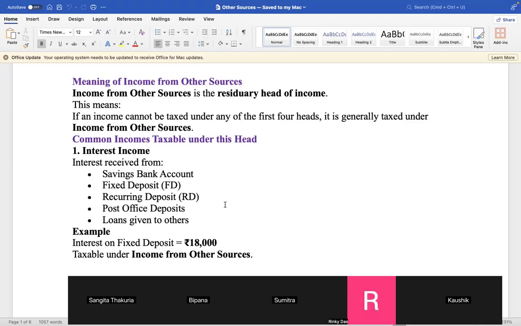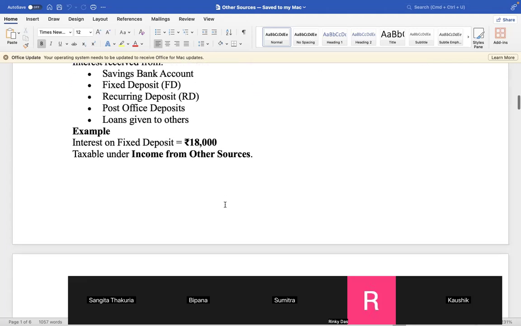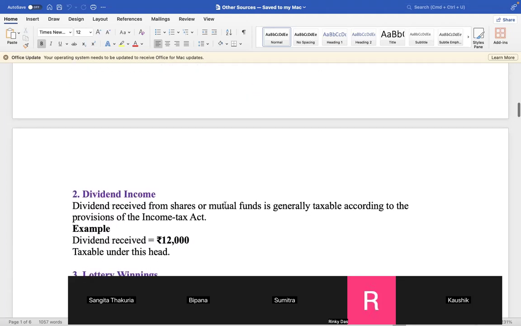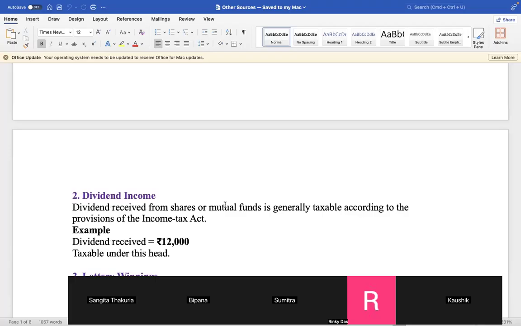One heading is clear, and next Sumitra will be explaining the next example of income from other sources. It's totally different. So you explain, Sumitra. Income from other sources, one more example. Explain a little, 1 minute. Where did Sumitra run off to? Okay, Kaushik, please explain another example of income from other sources.